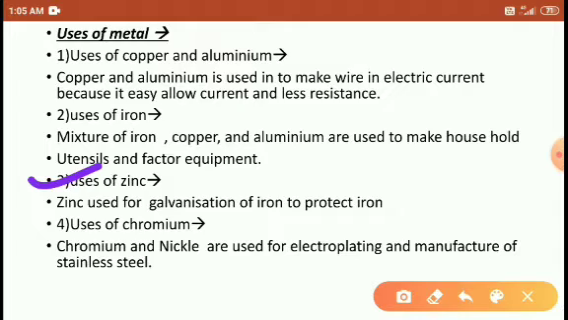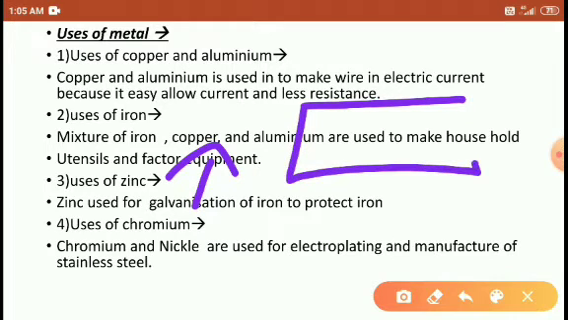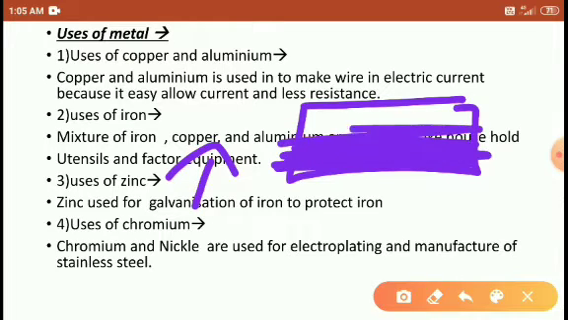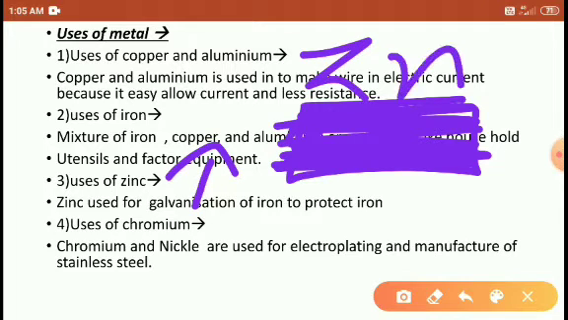So, uses of zinc. Zinc is used in galvanization of iron. So what is galvanization? Galvanization means, students, look here, for example, this is iron, right? Iron kept in the open atmosphere is going to rust. We already discussed this in the previous chapter. So this iron is coated or painted with zinc. That is what we call the galvanization process, right?